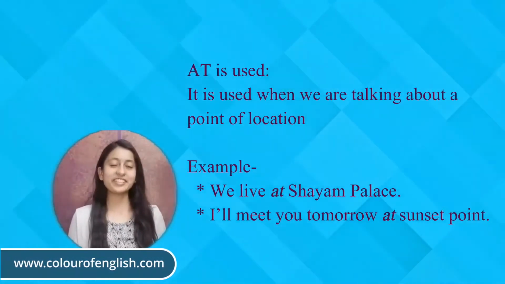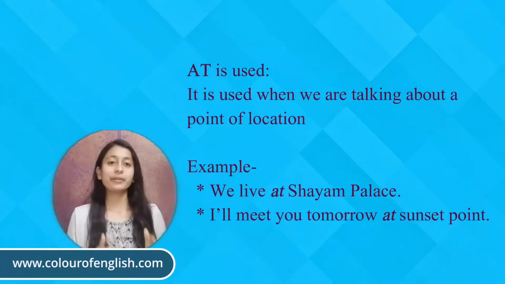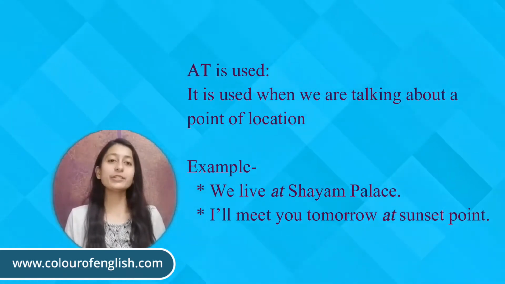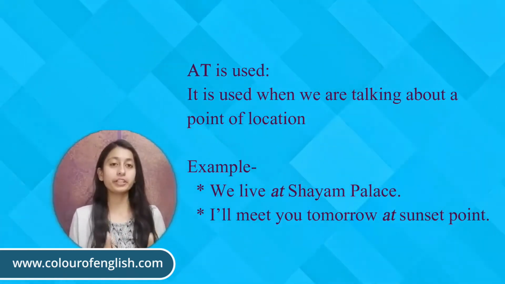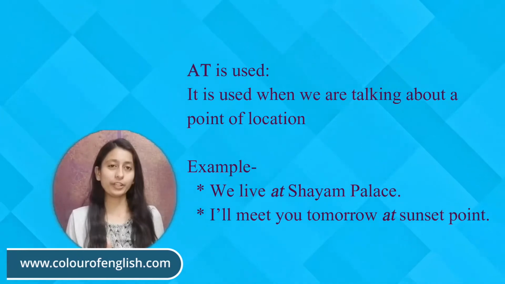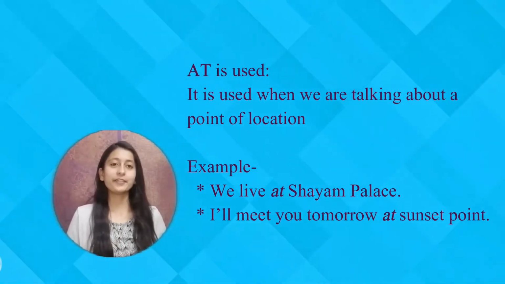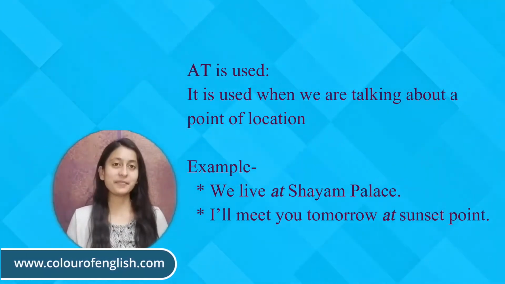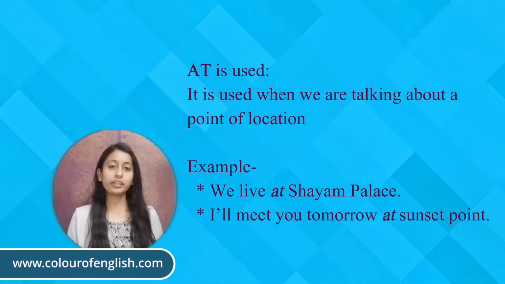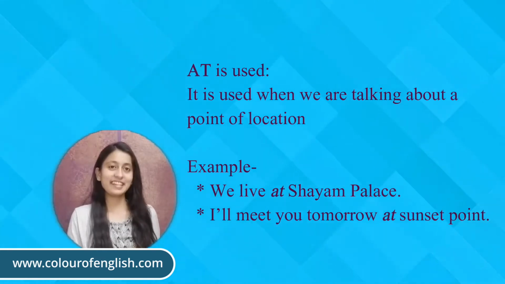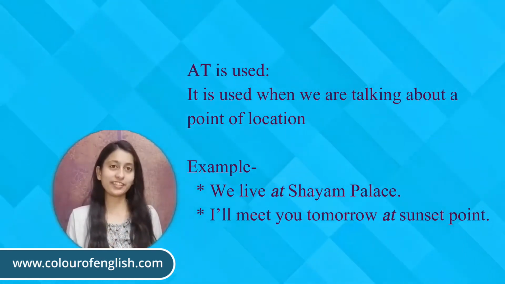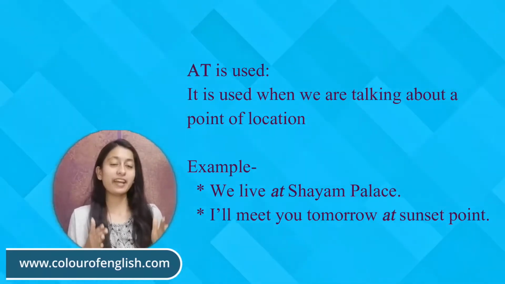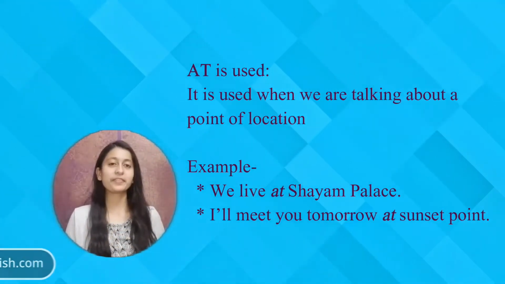Now we will discuss the uses of at regarding preposition of place. At is used when we are talking about a particular place or point of location. For example, we live at Shyam Palace. Here we are talking about Shyam Palace. It is a specific location, so we have used at before that. We live at Shyam Palace.